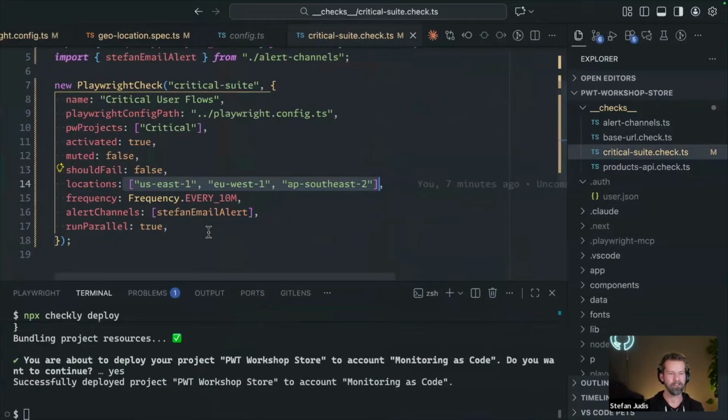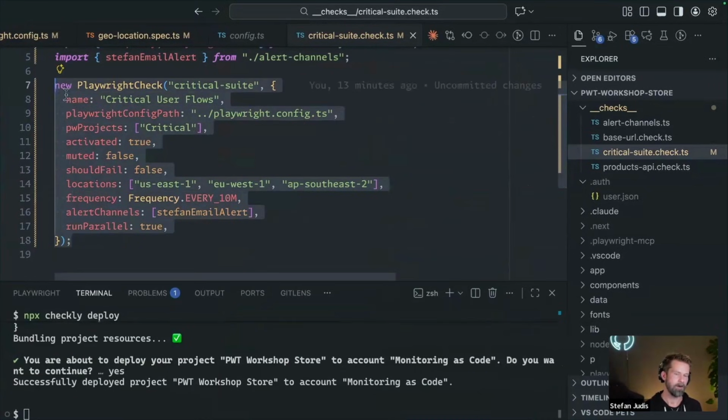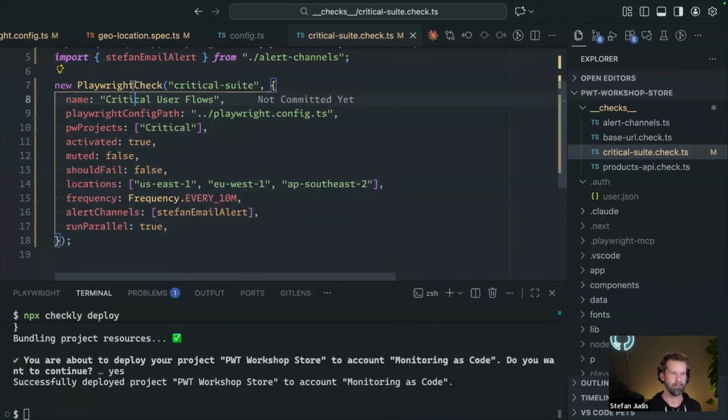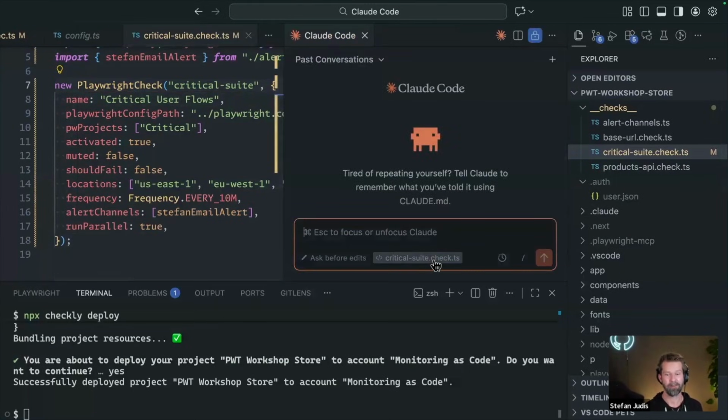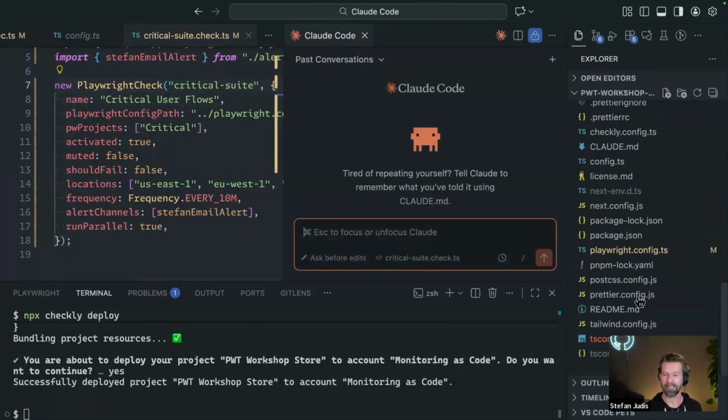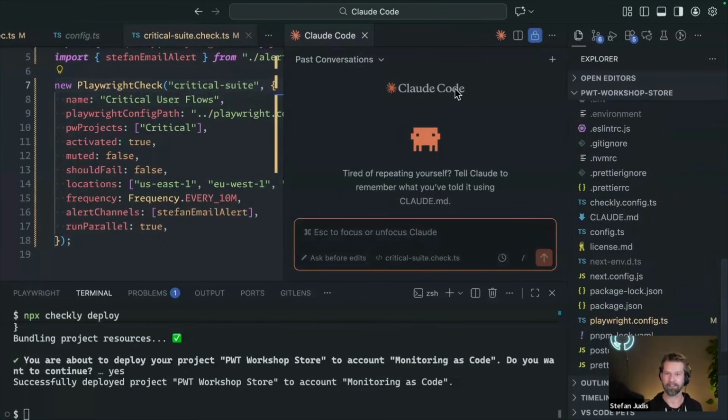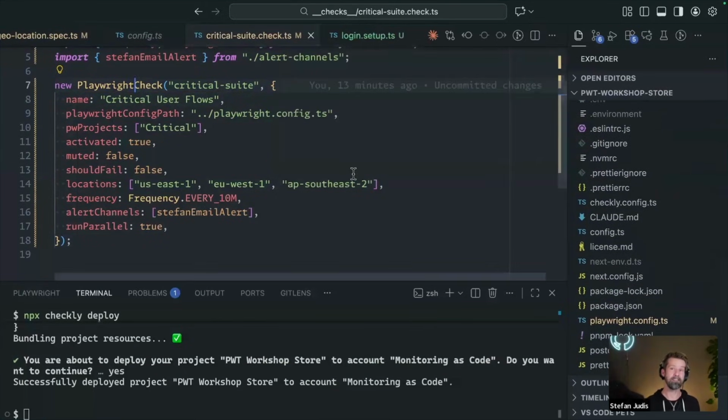Because I will include a link to another webinar that I recently did. The thing is, Checkly is based on these files. It's based on Playwright checks. It's based on constructs that can pretty much control your entire monitoring setup. And it's all text. And if you use, for example, Claude Code, you can give it enough context. I'm not doing that live right now because I don't know if that will work on the fly, but you will see it in a video.